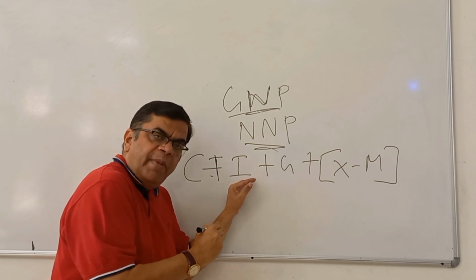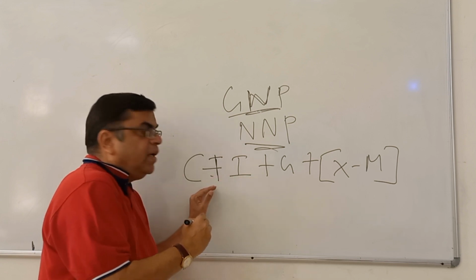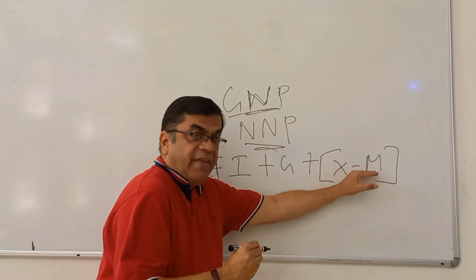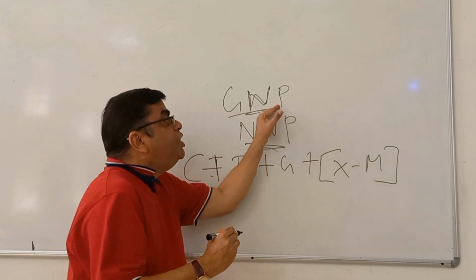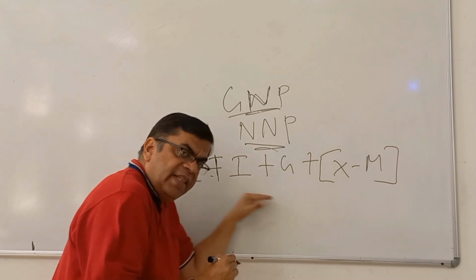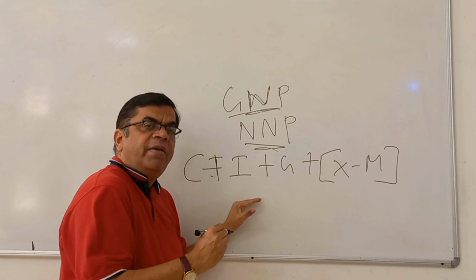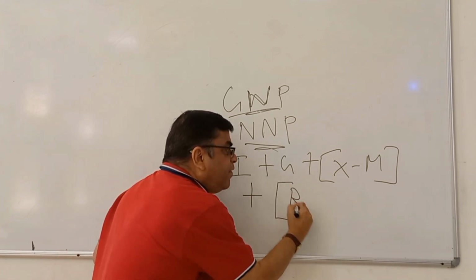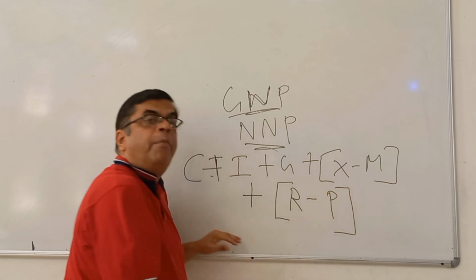I is investment made in capital goods such as plant and machinery that make consumer goods. G is government expenditure, and X minus N is the difference between exports and imports. Now GNP has everything that GDP has, plus one more component, receipts from abroad, R, and P, payments made abroad.